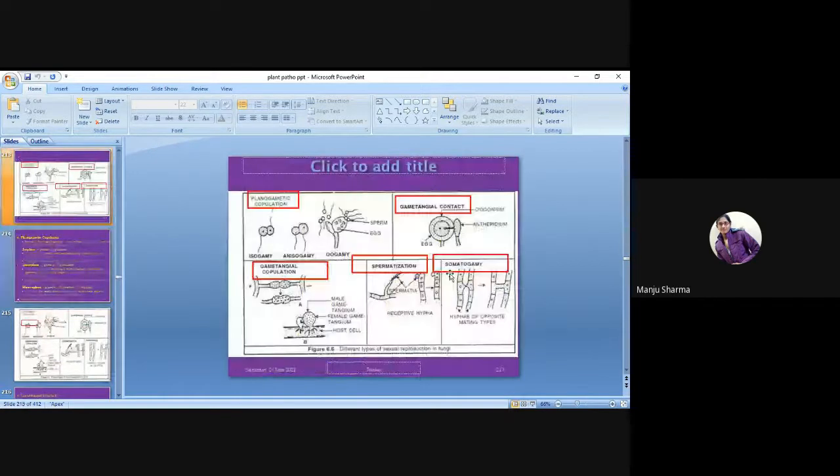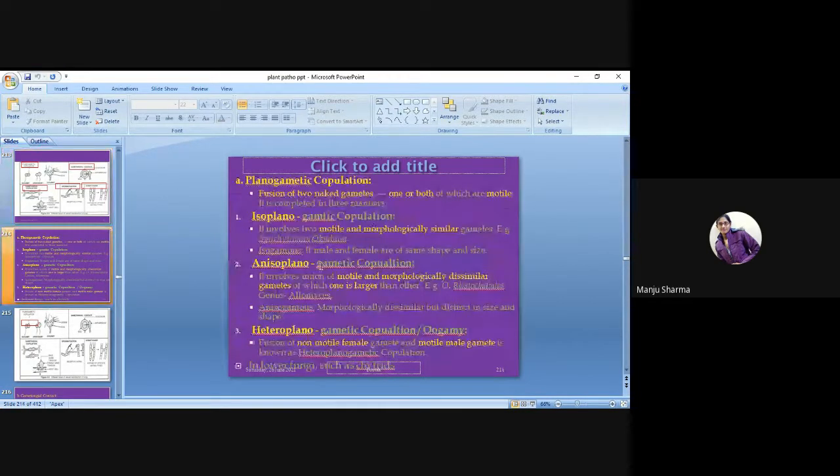So these are the different types: planogametic, gametangial contact, gametangial copulation, spermatization, or somatogamy. So now the theory is, what is planogametic copulation? Planogametic means fusion of two naked gametes, one or both of which are motile, and it is completed in three manners. Like planogametic, also three types.